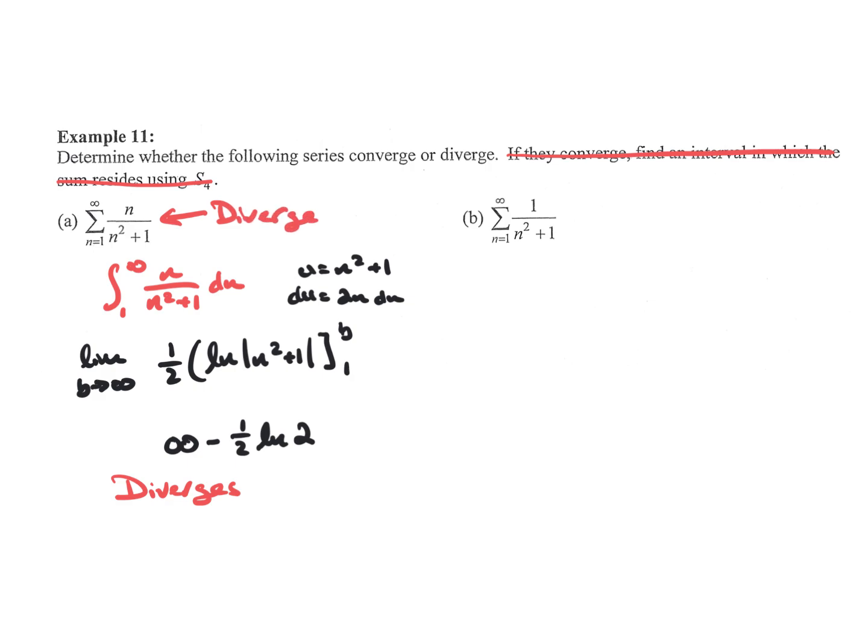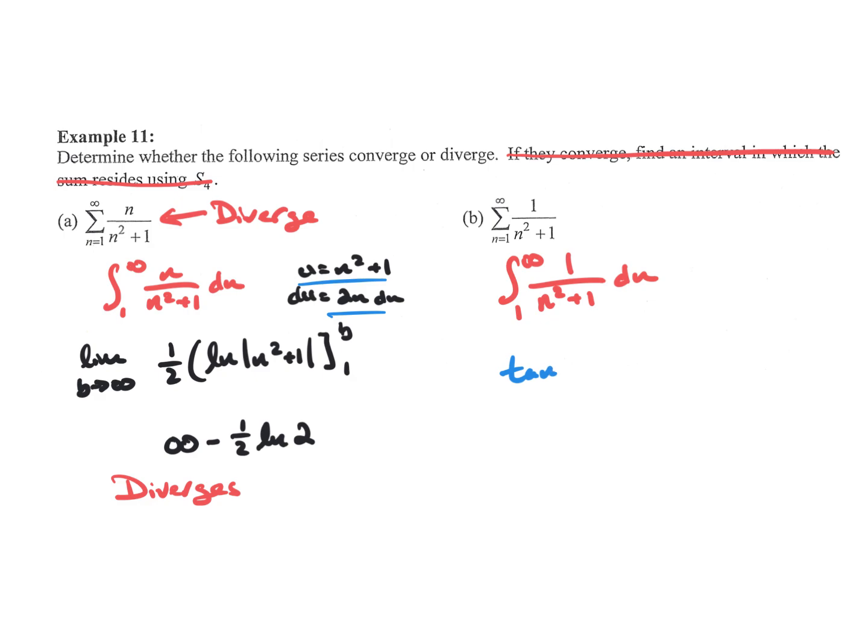All right, let's look at our next example. So we have this summation, and it doesn't fit GST. If we do a limit to infinity, it does go to 0, so it does pass the nth test, but we need to keep going with something. So we're going to take an integral. Now we think of it as the integral from 1 to infinity of 1 over n squared plus 1 dn. I can't do a straight up u substitution like we did before because my 2n won't get covered. So we need to think of a degree power difference of 2. So it's going to be an arc of some kind, and this one's an arctangent.